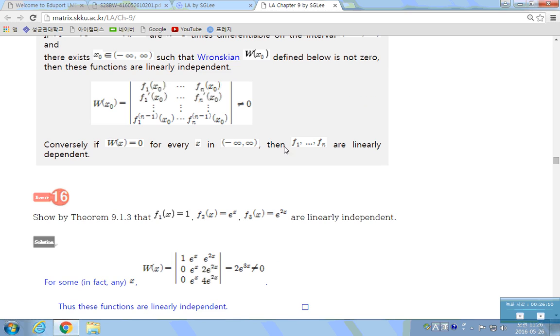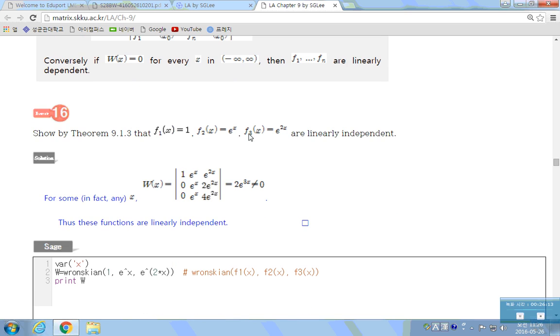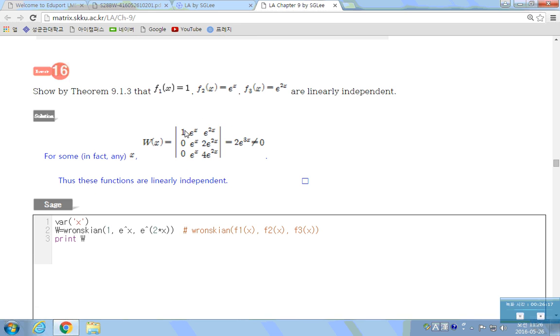Very easy. Suppose you have these three functions: 1, e to the x, e to the 2x. Find the determinant. The derivative of 1 is 0. The derivative of e to the x is itself. The derivative of e to the 2x is 2 times e to the 2x. And the second derivatives are here. What's the determinant?